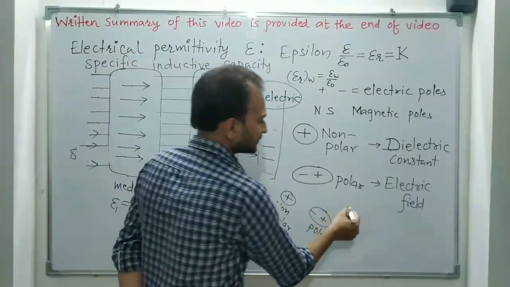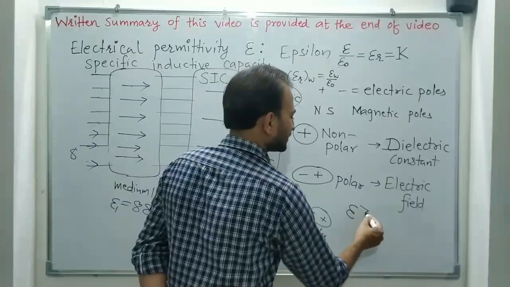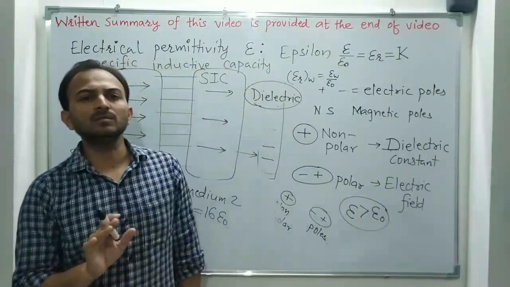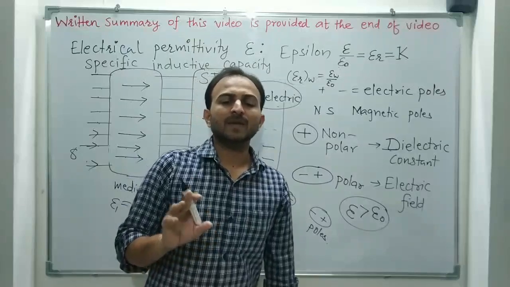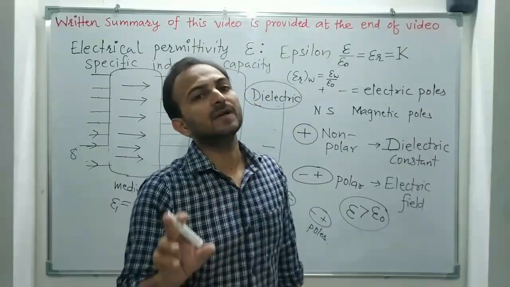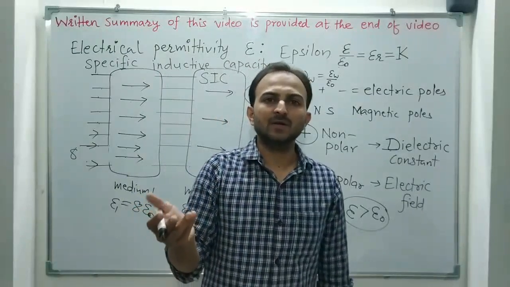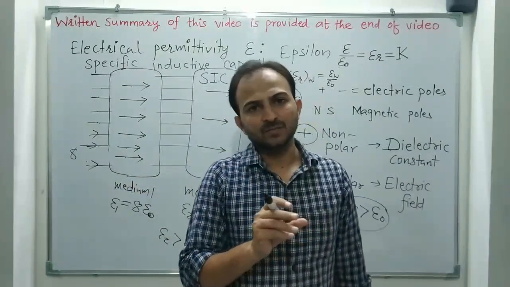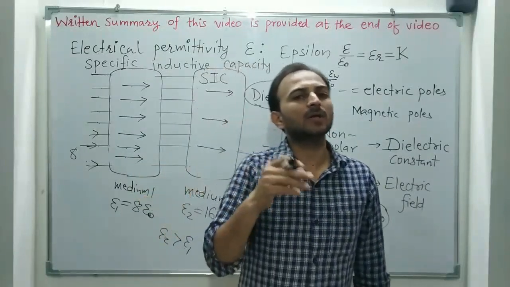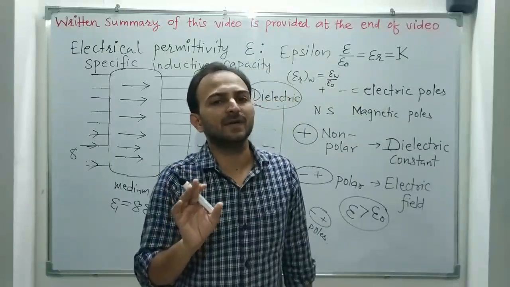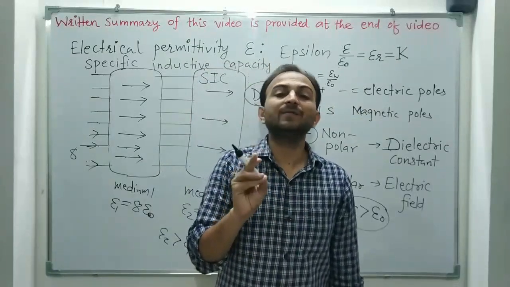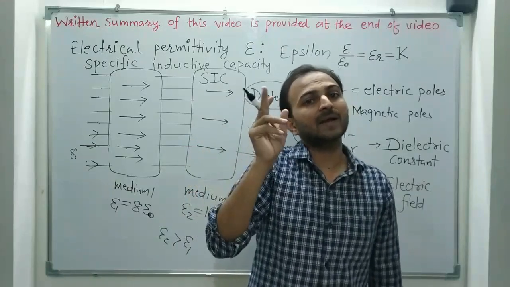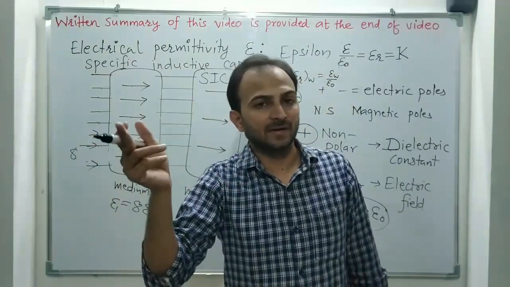Electric permittivity of any medium is greater than electric permittivity of vacuum, because vacuum doesn't get polarized. So inside the vacuum, no electric field is induced which can oppose the external field, so the external field can freely enter it. Inside all other mediums, there will be some induced electric field, so the net field will be lesser. That means the higher the permittivity, the more that medium opposes the external electric field.